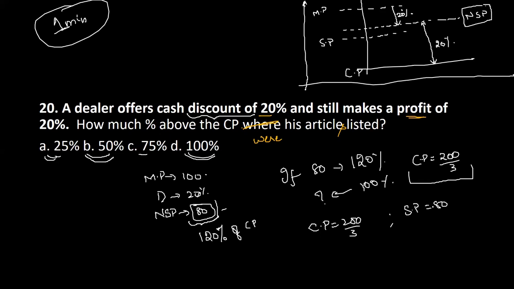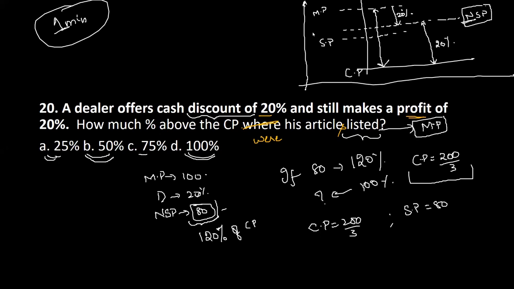That is also fine. Now you want how much more, or how high is this marked, or how high is it getting sold for? Now what do we want? How much percent above the CP was this article listed? So you are not trying to find out this part. Are you not trying to find out how much it is marked for? How much percentage above the CP? Where is the article listed? Listed means what? He's asking you to find out the number which is relevant to the market price, not the selling price.